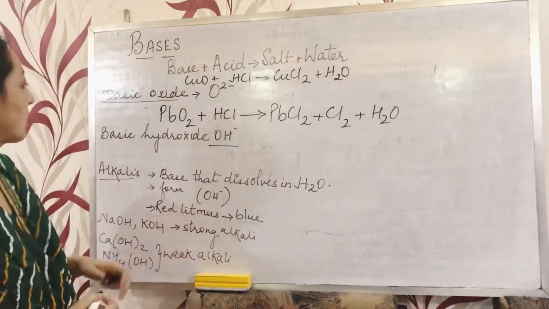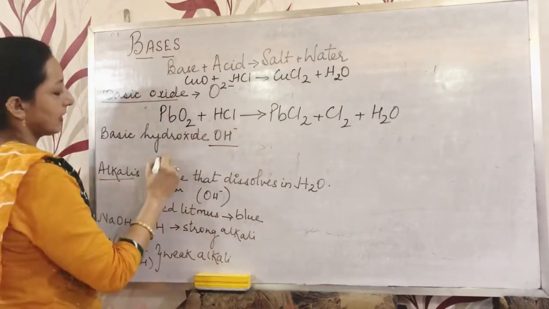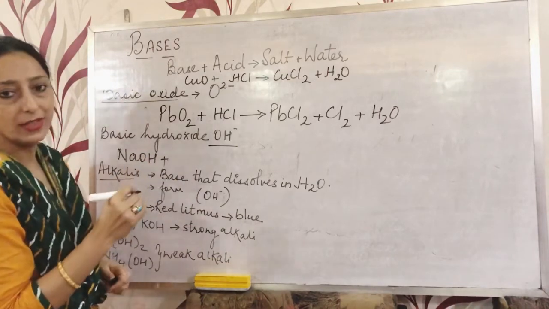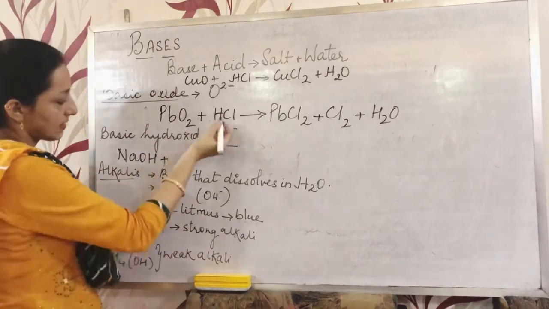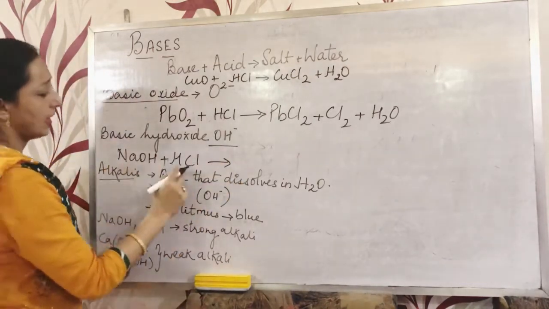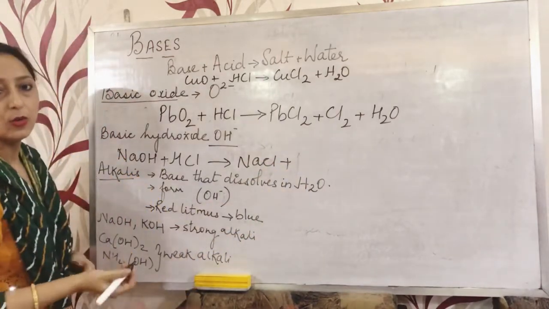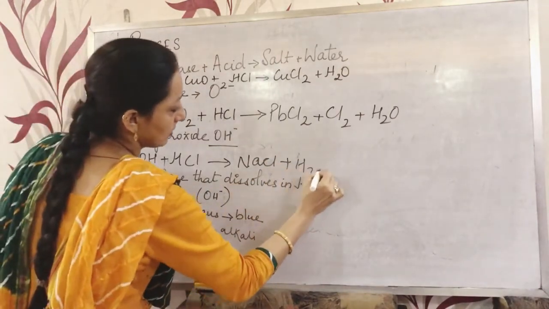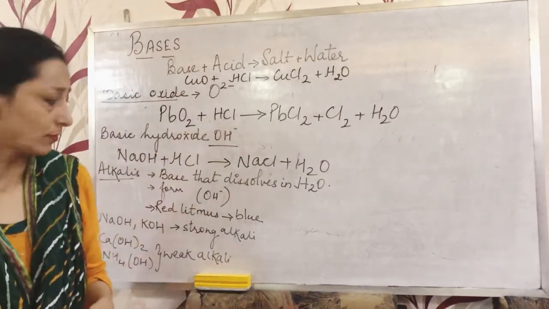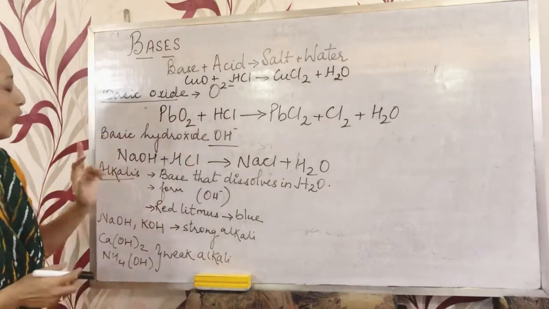Taking NaOH, sodium hydroxide, when it reacts with acid, that means HCl, it will form salt, NaCl, sodium chloride, and water is given out. So this is basic hydroxide and basic oxide.